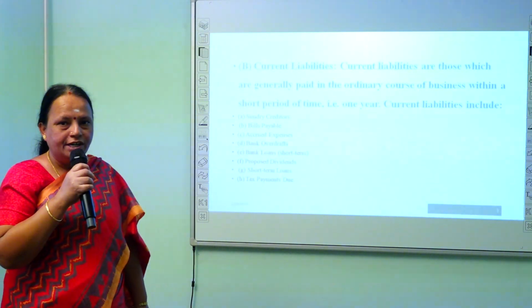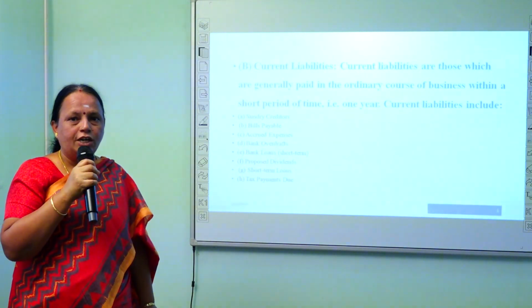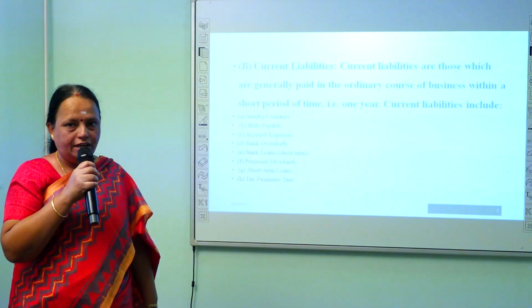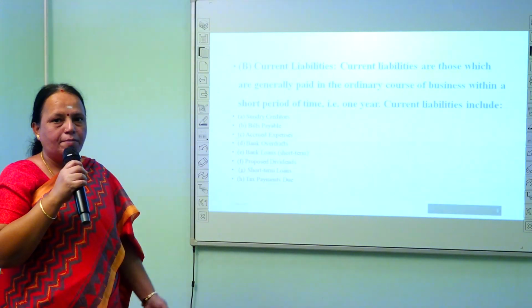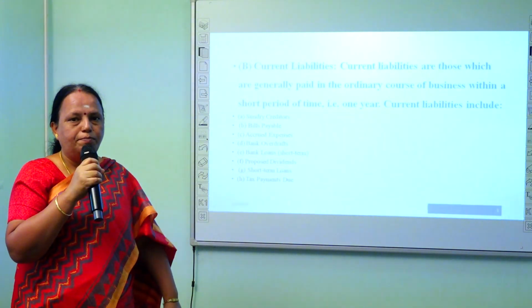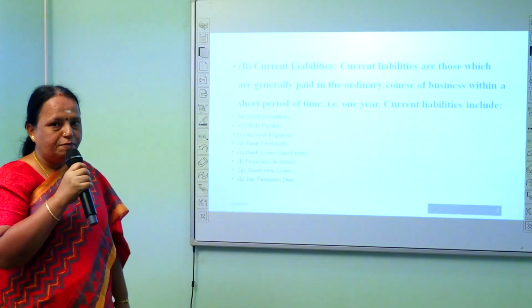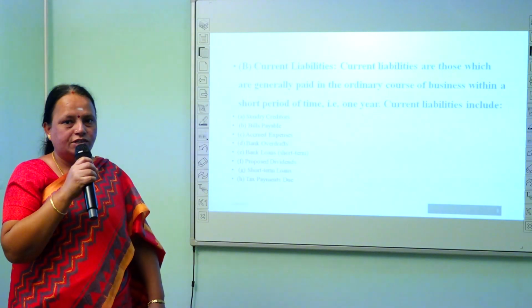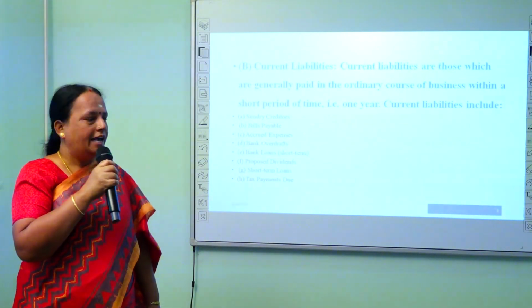The second component is current liabilities. Current liabilities are those liabilities which are generally to be paid within a period of 12 months, that is within a period of 1 year. What are the components of current liabilities? Sundry creditors. We may buy goods on credit. For that we have to pay sundry creditors, bills payable, accrued expenses, that is outstanding expenses we have to pay. For example, there may be outstanding expenses on wages, outstanding expenses on salaries, etc.